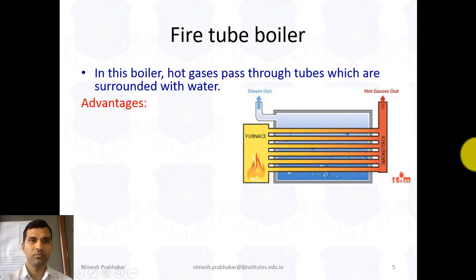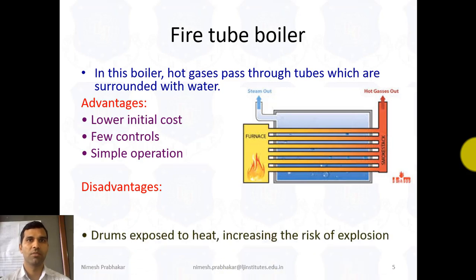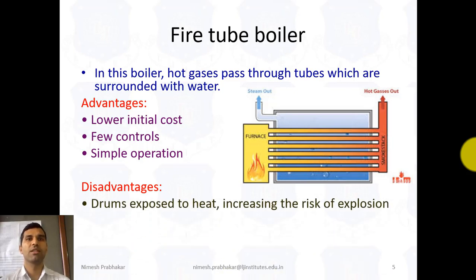Now, the advantages of the fire tube boiler. First, lower initial cost. Second, few controls. Third, simple operation. These are the advantages of the fire tube boiler. Now there are a few disadvantages of this boiler, so we will also discuss them. The first disadvantage is that the drum is exposed to heat, increasing the risk of explosion.